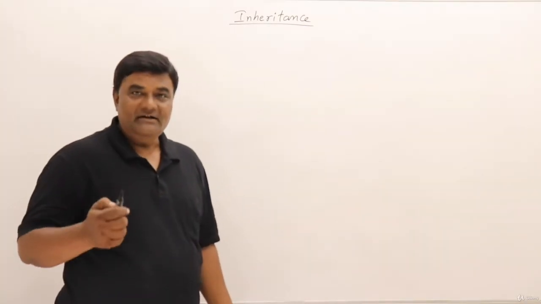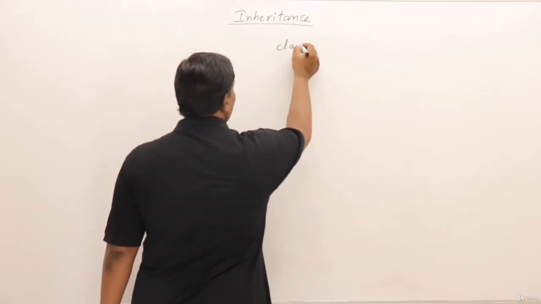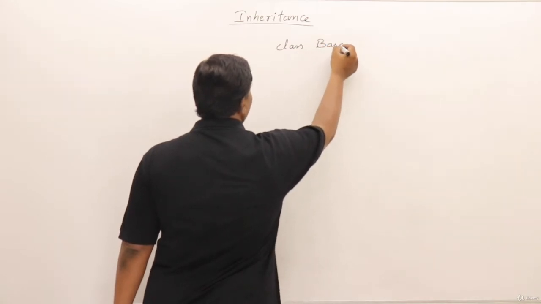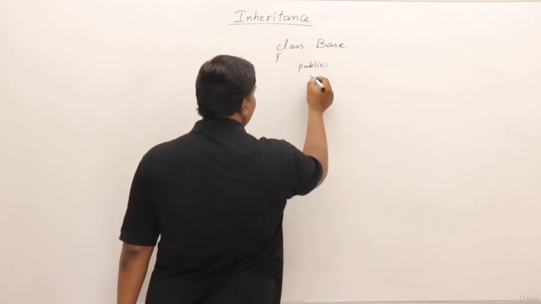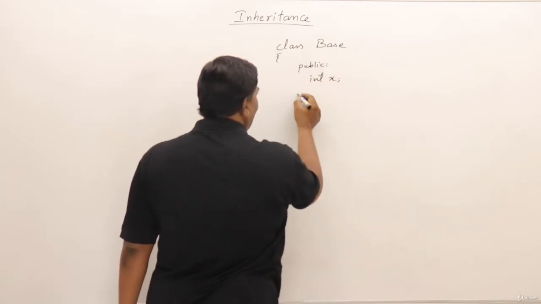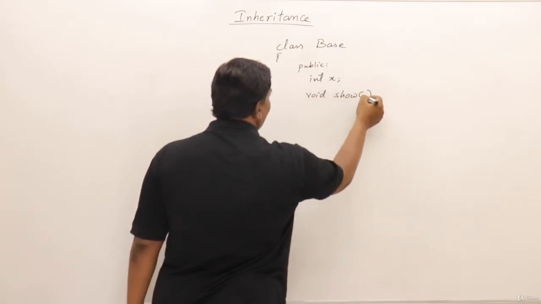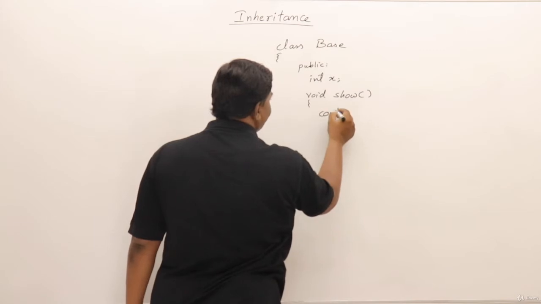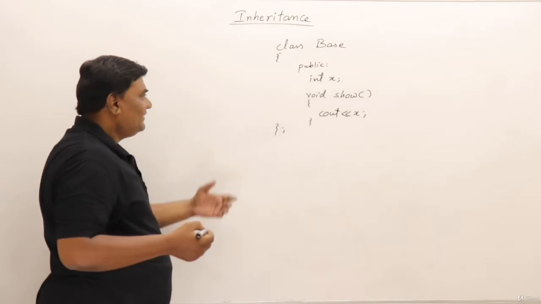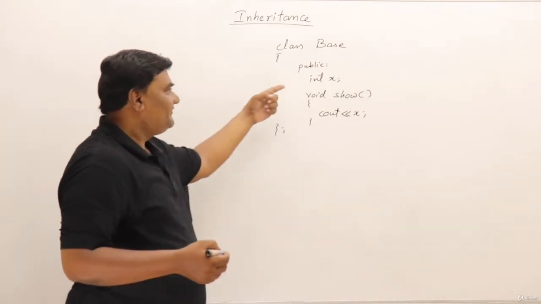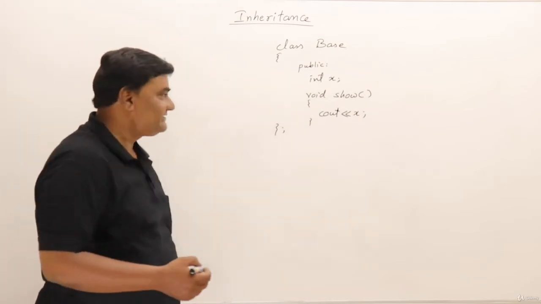Let me write some example class here. If I have a class called base, it's having everything public. Let us say it is having variable integer x and a function, void show, which will display the value of x, cout x. That's all. A simple class I have written, which is having one data member, that is variable, and a function show, which will display the value of that x.